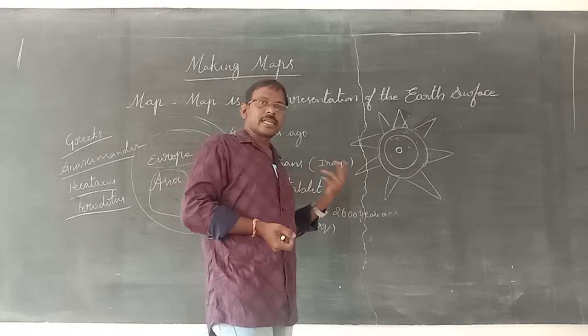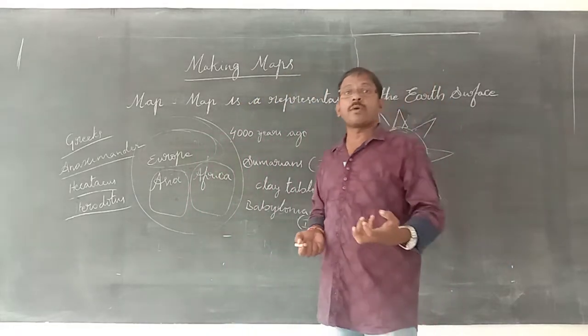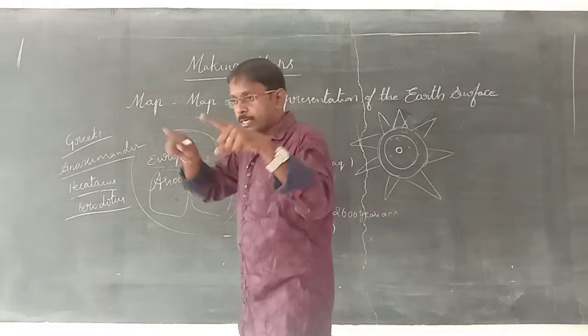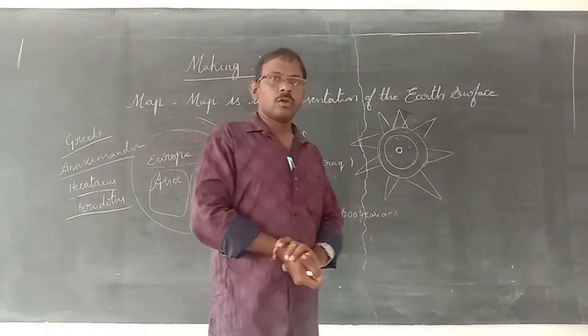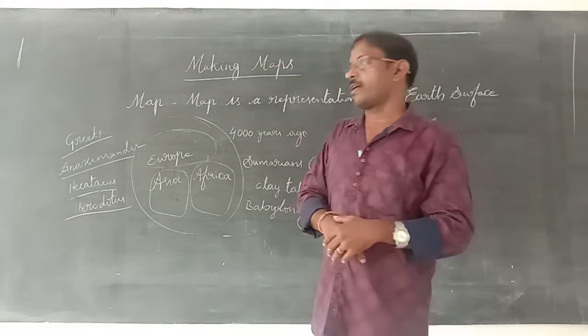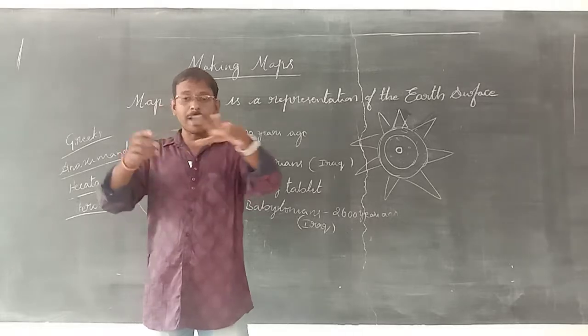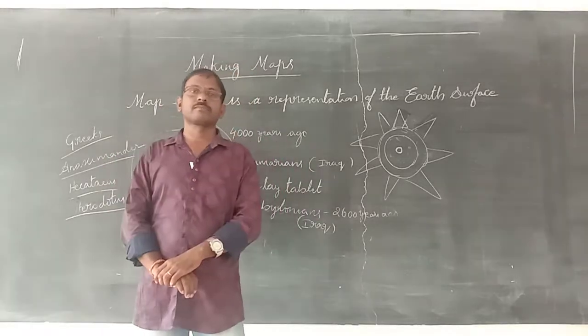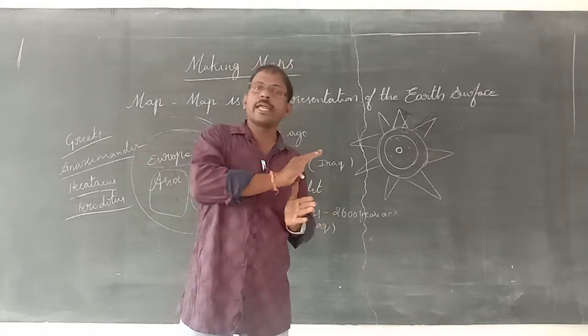So the Greeks tried. Before making the maps, we require some mathematical calculations. They thought we require some mathematical calculations. Then only will we prepare an accurate map.